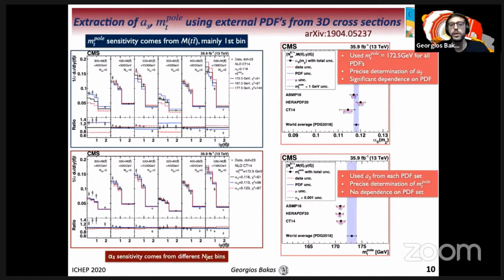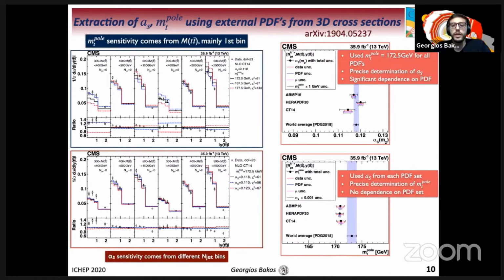In the top left figure, you have the triple differential cross-sections that are compared to predictions obtained using different values of the top quark pole mass, as you can see, with black, blue, and red, whereas in the bottom left figure you have the triple differential cross-sections compared to the predictions obtained using different values of the strong coupling strength.